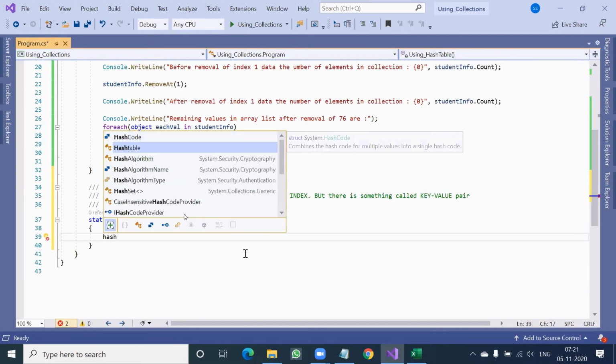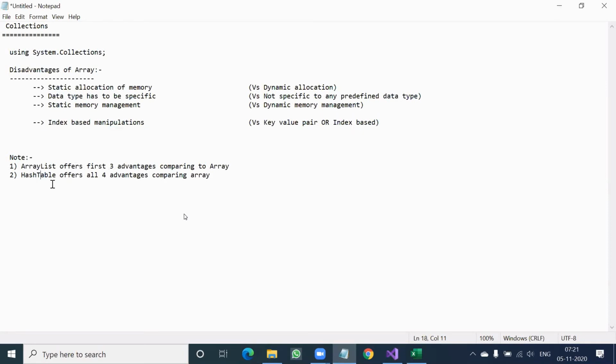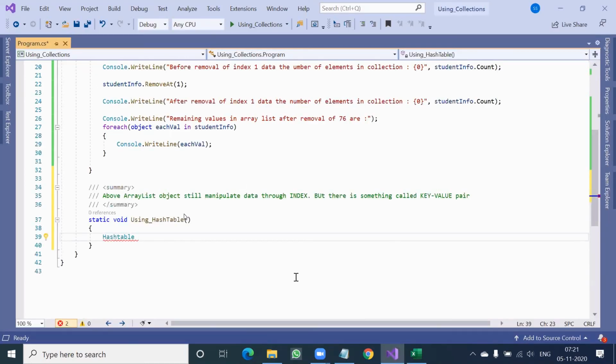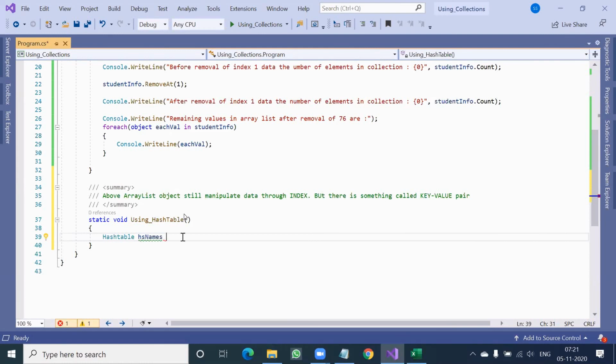So Hashtable, T smaller, not capital, only H capital. It's a single word actually, Hashtable. So Hashtable, let's say, I will say HS names. You know, naming convention is totally depending upon you. I wanted to store this Amit, Kunal, etc. That's why I named it as HS names.